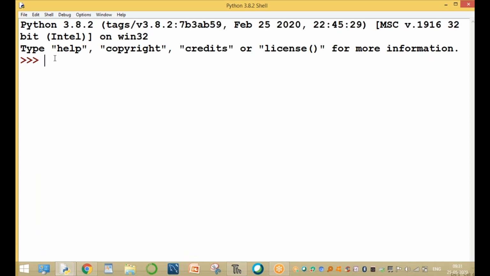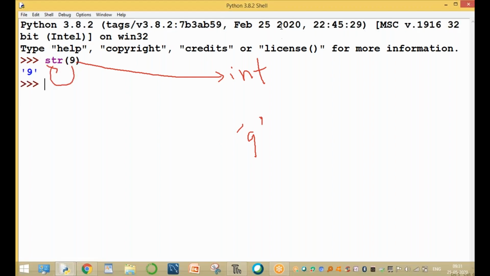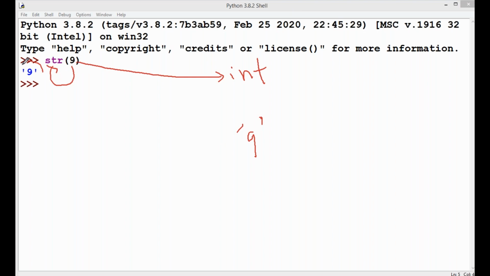Now, for example, str of 9. Here, what is 9, sir? Which data type is 9? The 9 is integer type. This integer value is converting into string type. Here the output is a string, enclosed by single quotes. This string value converts 9 into a string. Without single quotes, 9 is an integer. After pressing the Enter button, the output is 9 enclosed in single quotes.